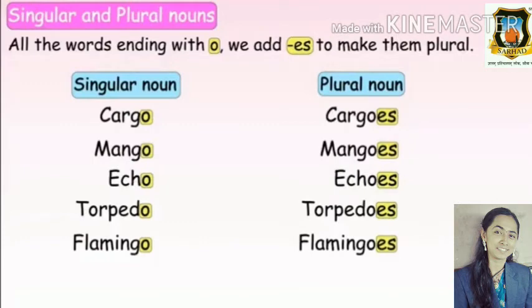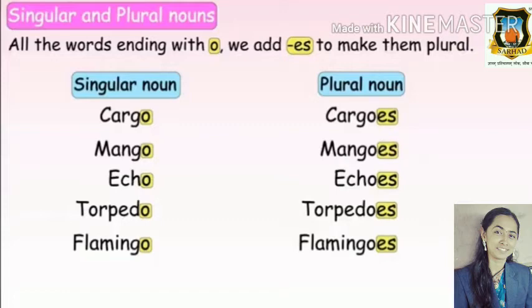For words ending with O, we often add es to make them plural. Here are some words which end with the alphabet O. We are going to add es to make the plural noun, and we learned these words yesterday also. So let's see these words. Cargo is a singular noun and the plural of cargo is cargoes. Cargo, cargoes.